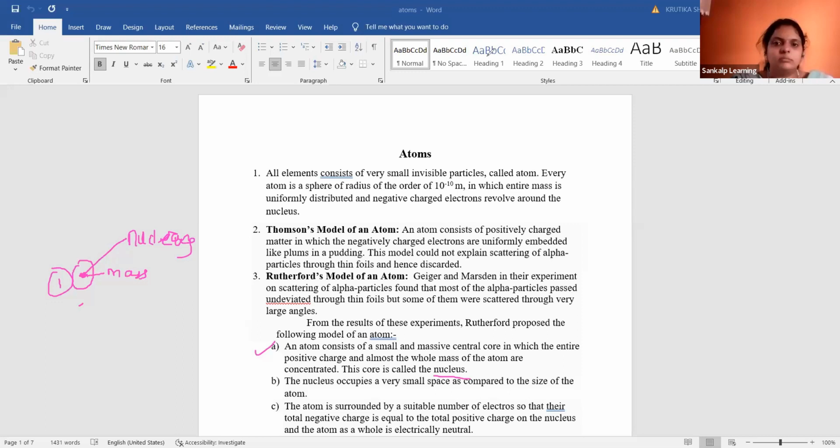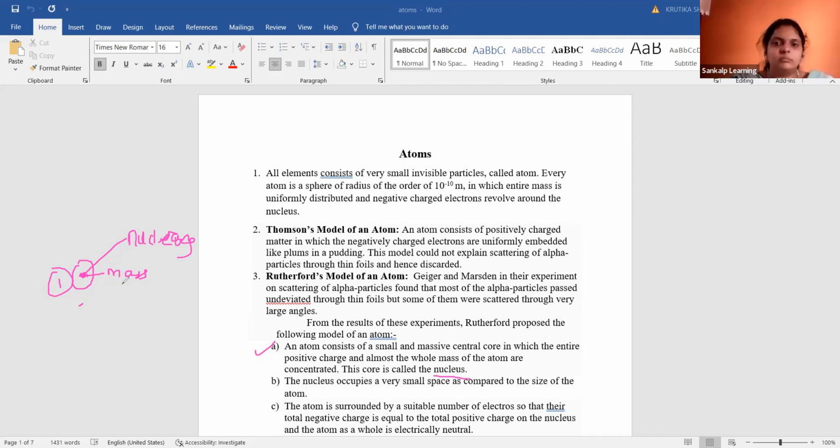Okay. So see, first be clear about everything. That is, what is Rutherford's model, what is Thomson's model? Why does Thomson's model fail? Second part, what experiment was conducted for Rutherford's model? We are looking at the conclusion. In the conclusion, the first point is that the central part of the atom is a nucleus. The whole mass of the body is concentrated at the center, and the center part is called the nucleus.